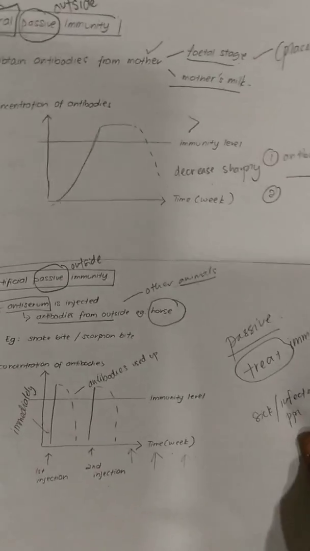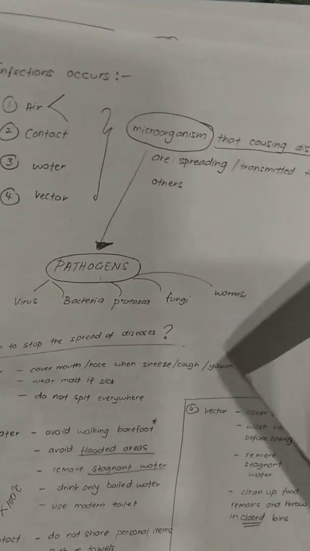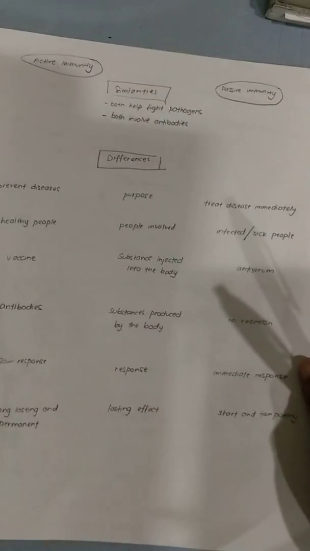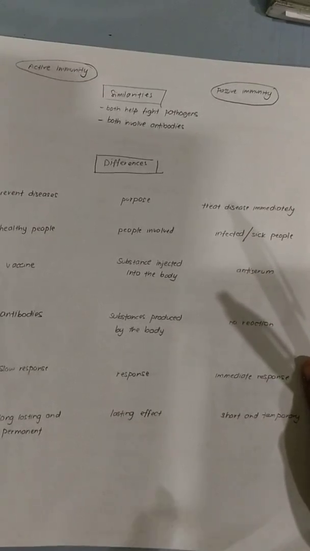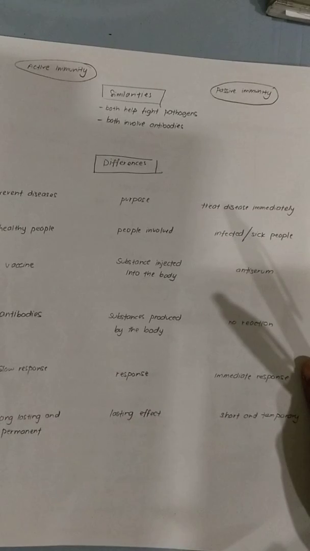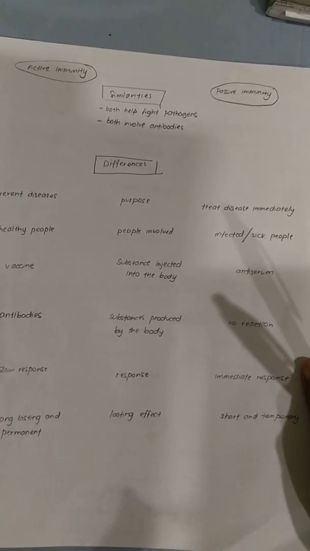Can you understand the difference between all the four graphs now? All these four graphs are very important. You need to learn the graph. Go through the video again if you don't understand, or if you want to ask anything, just comment, then I can discuss with you. Now the last part of this chapter, once this is done, we are done with the chapter.